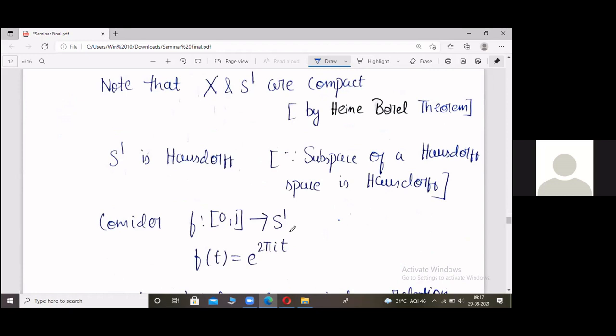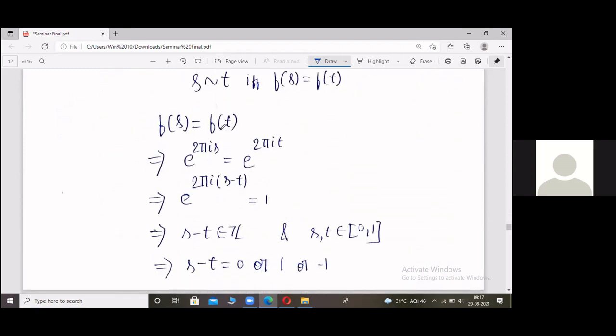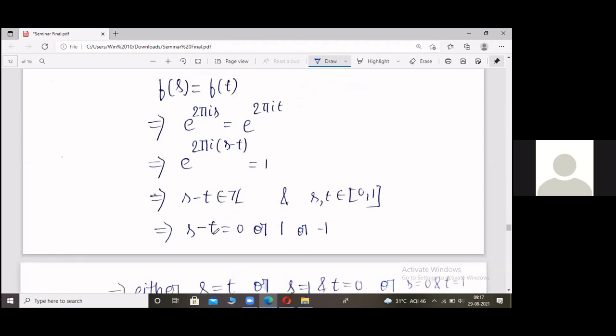Now let's see what equivalence relation it induces on X. How do we do that? We equate f of s equal to f of t. From this we see that e to the power 2 pi i (s minus t) is equal to 1. This forces s minus t to be an integer. So s minus t is either 0, 1 or minus 1, because s and t belong to the closed interval [0, 1].